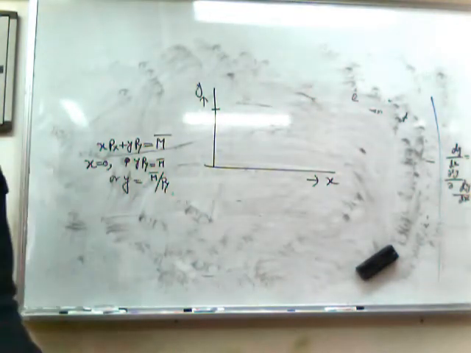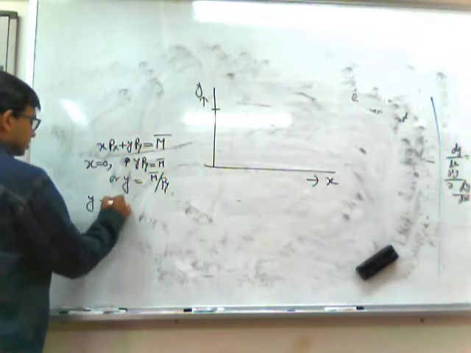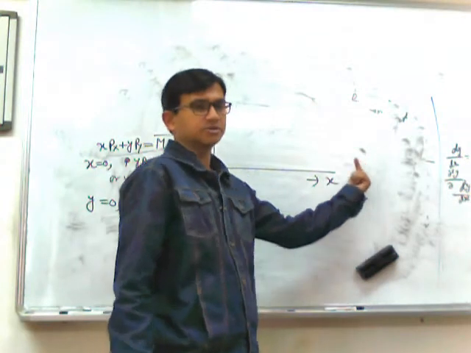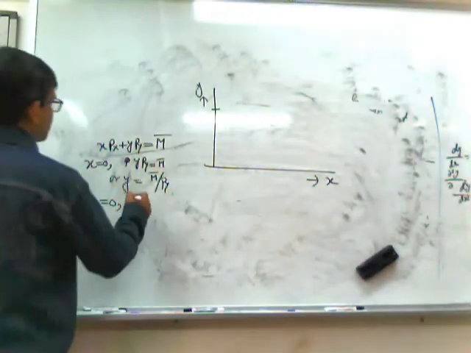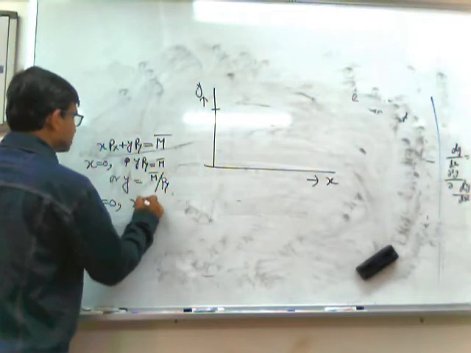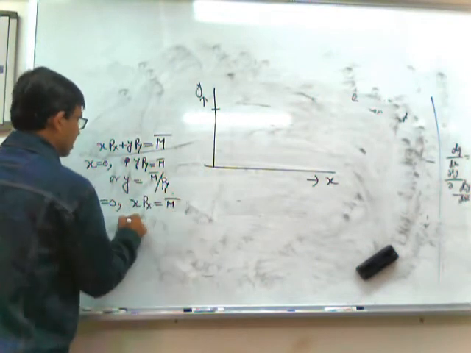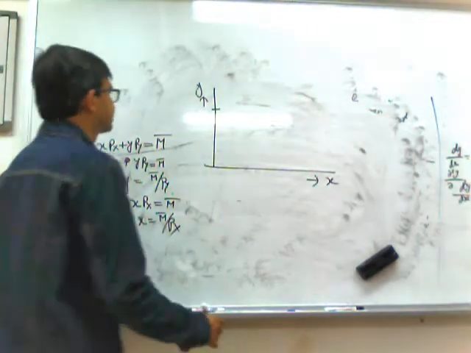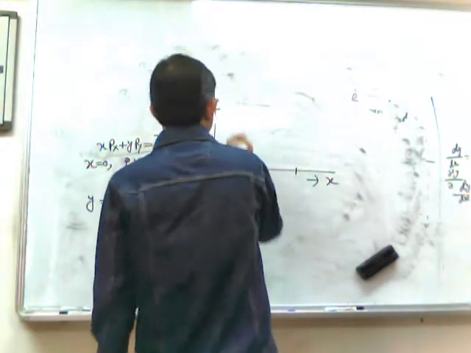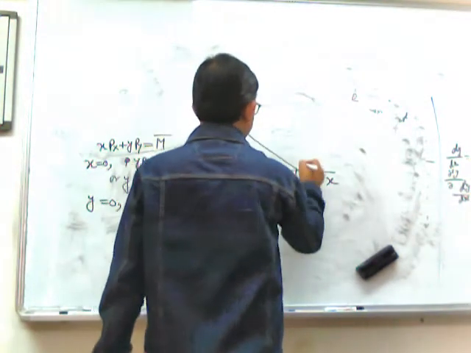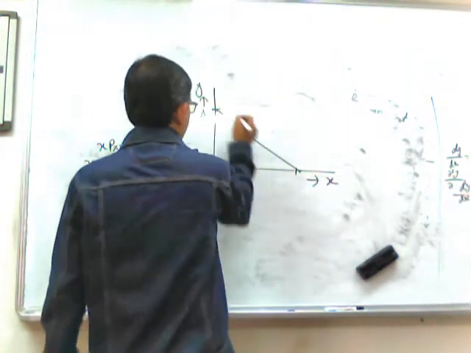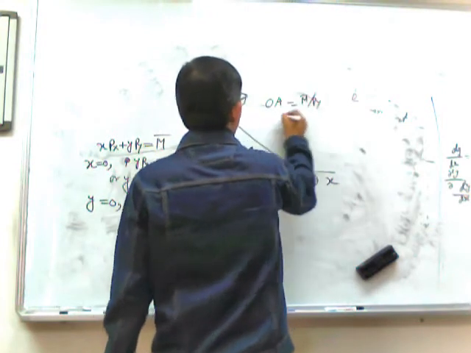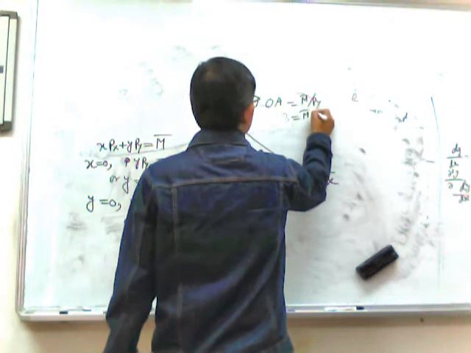Similarly, if we consider the horizontal intercept, y equals 0. Any point on the horizontal axis means y equals 0. So whenever y equals 0, we see that x into Px equals M bar, or x equals M bar by Px. So this is M bar by Px. If we do it, we get the line AB, where OA equals M bar by Py, and OB equals M bar by Px.